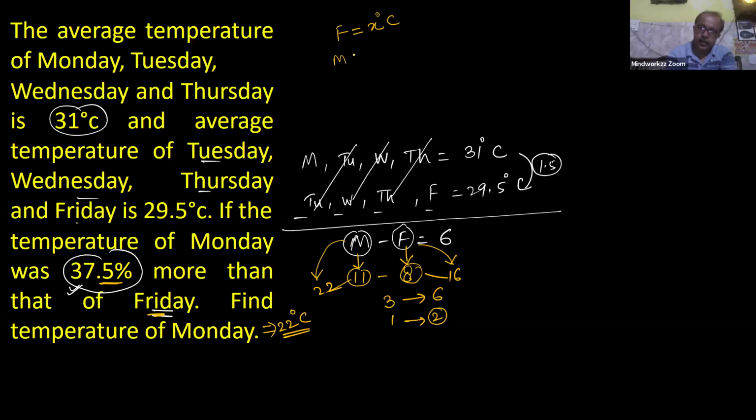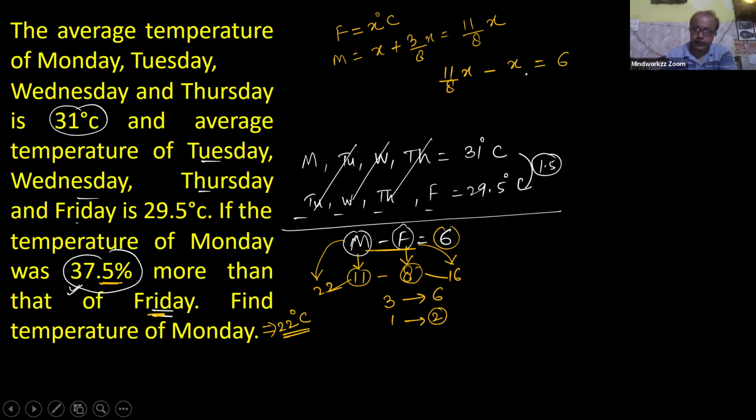So Monday temperature was X plus 3 by 8 of X, that is 11 by 8 of X. And the difference value is 6 according to this equation. So Monday temperature is 11 by 8 of X and Friday temperature is X degrees Celsius. This is equal to 6. Till this step, everything is fine.